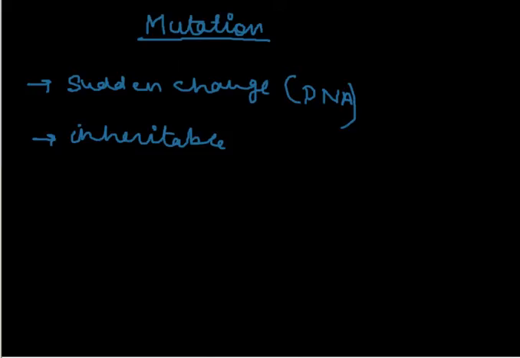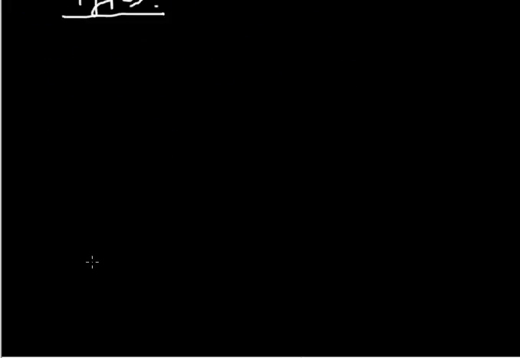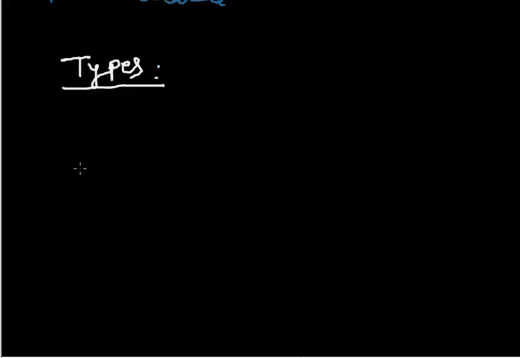First, the types of mutation. The mutations are of two types. The first, spontaneous, and the second is induced.